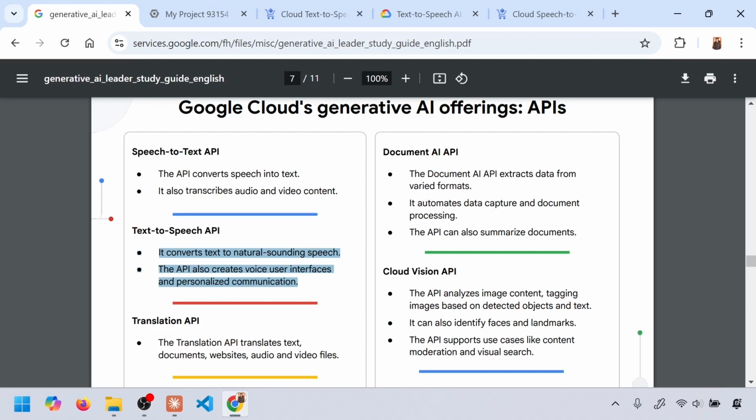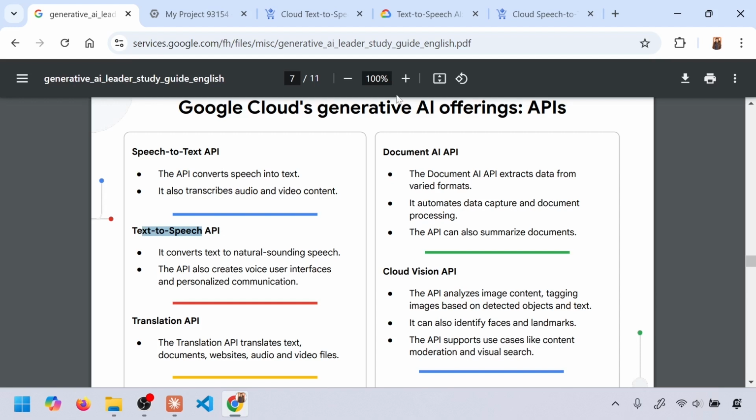Almost all the cloud providers provide it. It can act, it can put emotions. It's highly advanced. There are third-party cloud providers, 11 Labs. They are specializing in text-to-speech, voice actors, technically speaking.